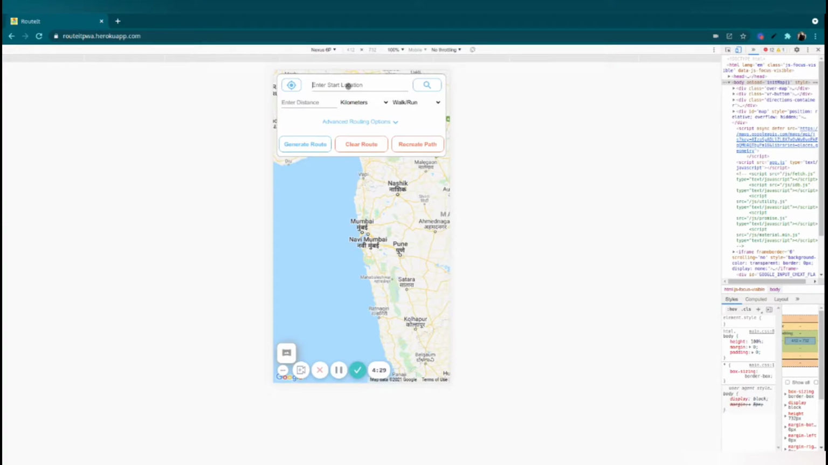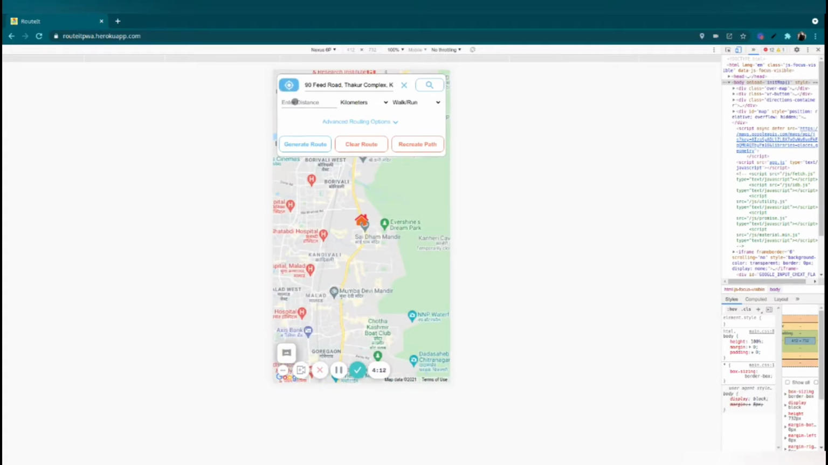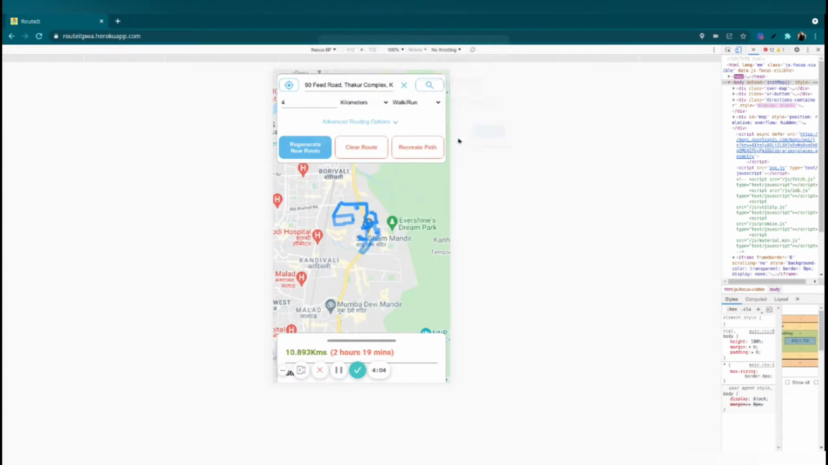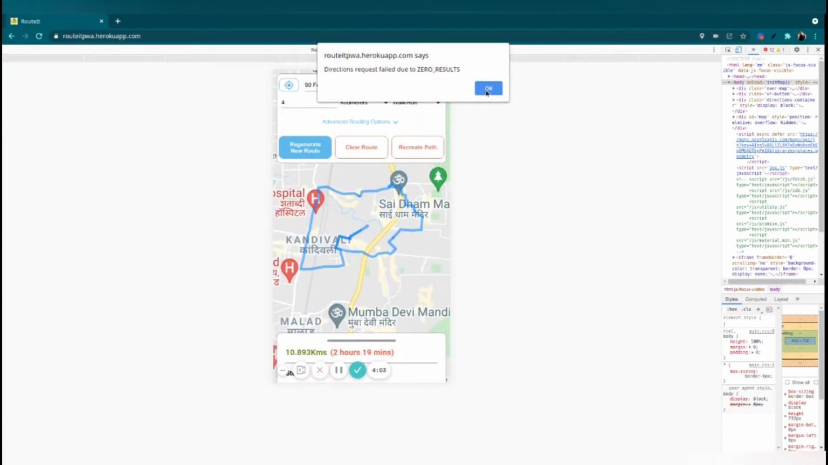So the start location is also the end location, and then the user will enter some distance that he wants to travel, according to which the algorithm will generate some random route or try to generate some random route. Let's see that in action. We can get our current location by this button, and now suppose we want to travel 4 kilometers, then it will try to generate a route which is approximately 4 kilometers.